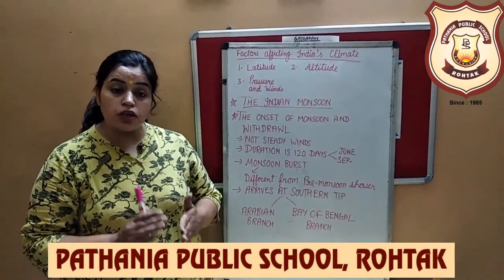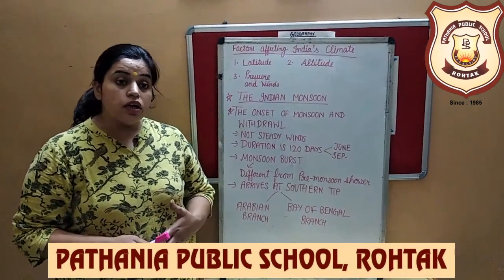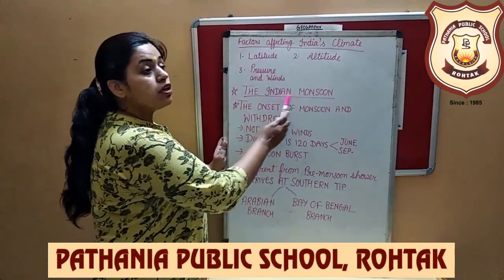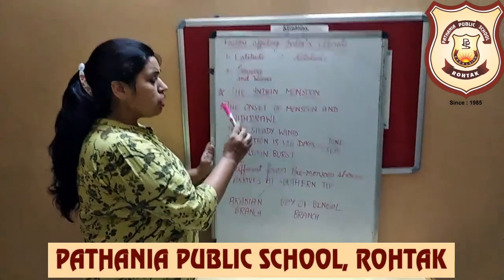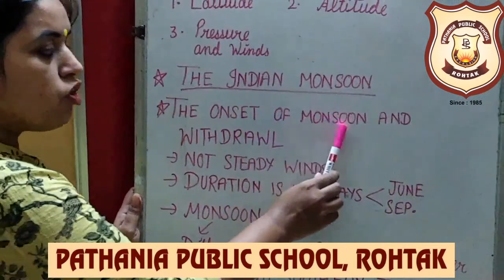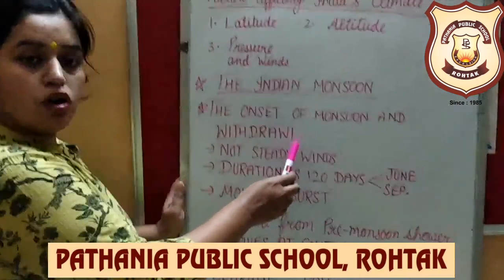Like you must have heard about the western disturbances, right? And after that, the very important topic is the Indian monsoon. In the Indian monsoon, we will read about the onset of monsoon, which means the coming of the monsoon, and the withdrawal of the monsoon.